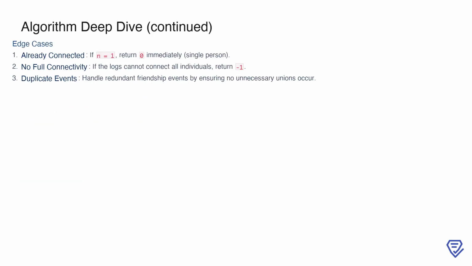To ensure the algorithm handles all possible scenarios, we must consider edge cases. If there is only one individual, n equals 1, the graph is trivially connected, and we return 0 immediately. Another edge case is when the logs are insufficient to fully connect all individuals. In this situation, we return -1. Additionally, duplicate friendship events may occur, but the union-find structure naturally handles these by avoiding redundant unions. These considerations ensure the algorithm is robust and performs correctly under various conditions.